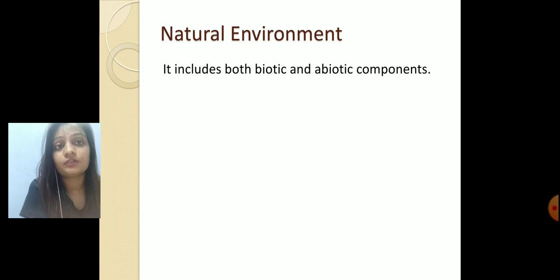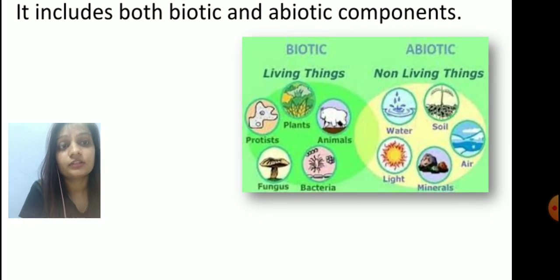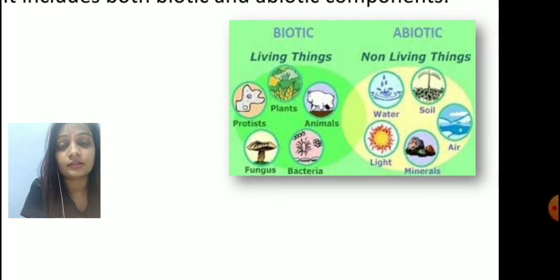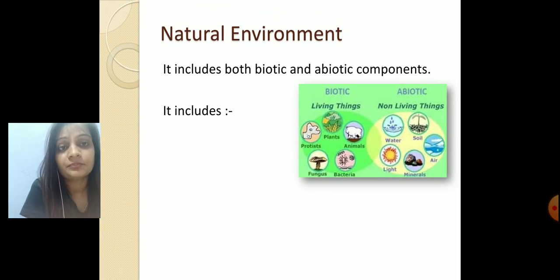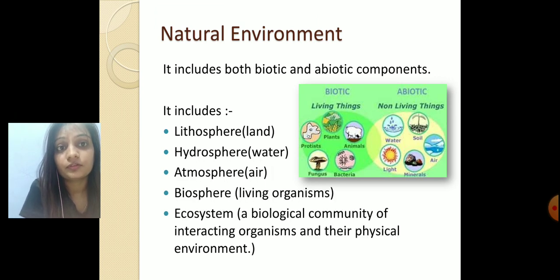Next comes the natural environment. Natural environment includes both biotic and abiotic components. Biotic components are the living things such as plants, animals, bacteria and so on. And abiotic things are water, soil, air, light and minerals. Natural environment includes lithosphere, hydrosphere, atmosphere, biosphere and the ecosystem. One by one we are going to study about these.